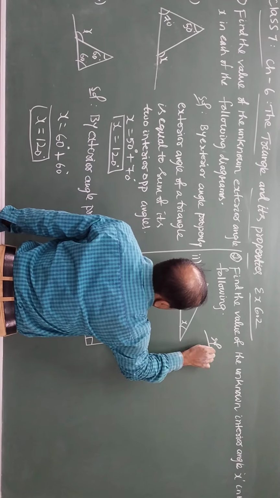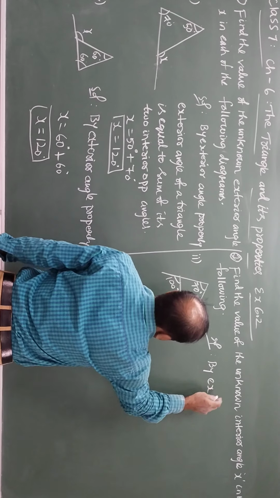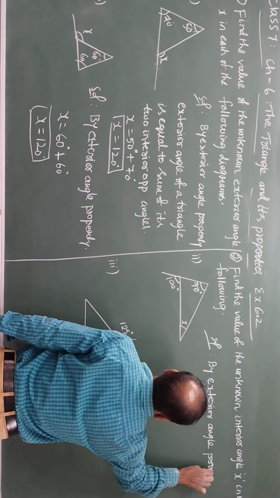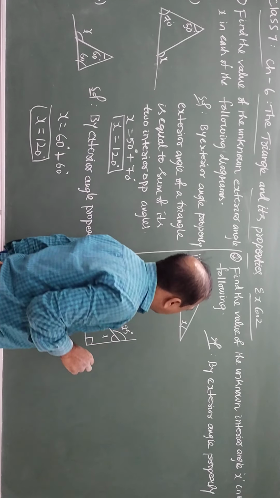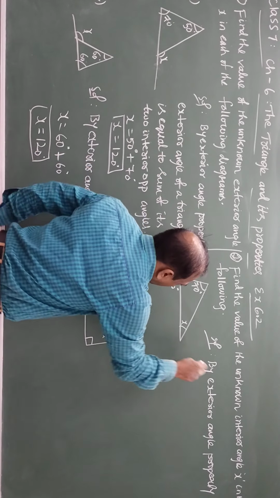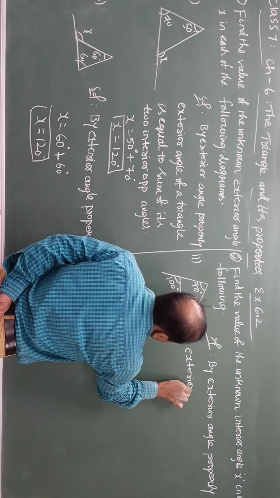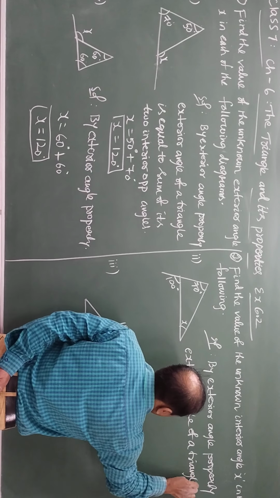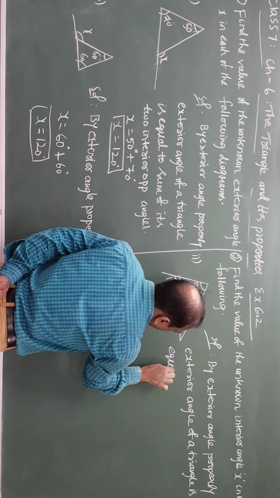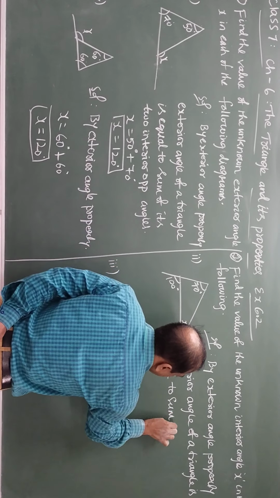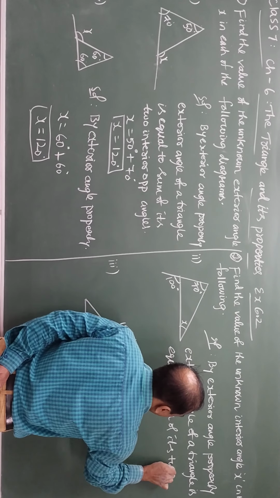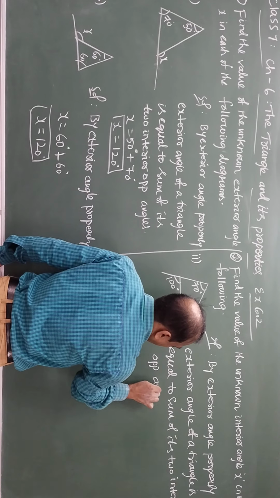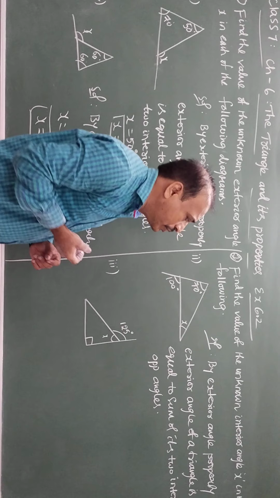So by the exterior angle property, the exterior angle of a triangle is equal to the sum of its two interior opposite angles.